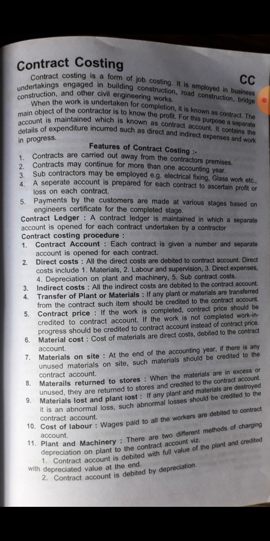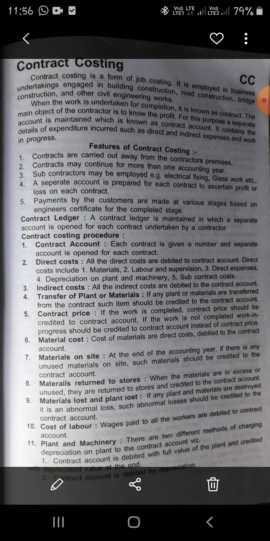Seventh one, value of work. The value of work is less in job costing. The value of work is more in contract costing. Eighth one, payment. Jobs are paid upon completion or along with the order. In contract costing, jobs are paid in installments since the value and cost are high. Lastly, job costing does not require the engagement of subcontractors. In contract costing, it may require the engagement of subcontractors.